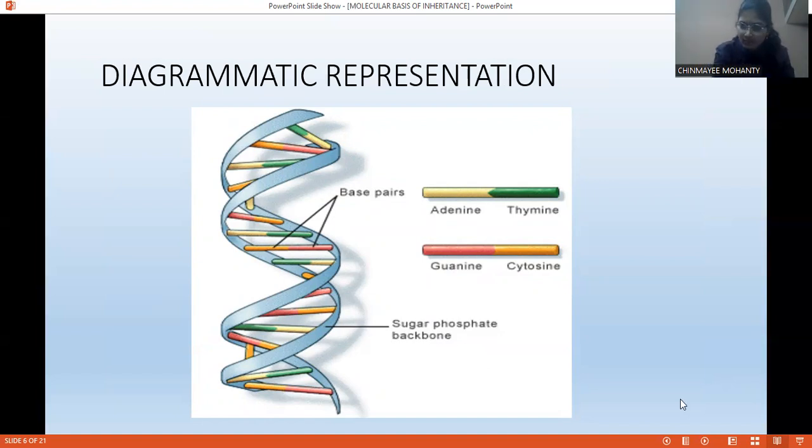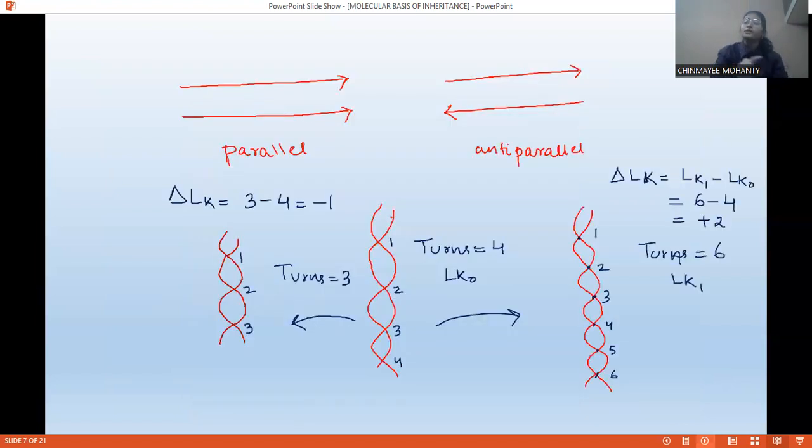Okay. Now, in this session, we are going to study about DNA replication. So before understanding DNA replication, you need to understand certain terms. Okay, in DNA replication, we have heard this term a lot of times: supercoiling. What do you mean by supercoiling? Okay, coiling. I think all of you know what is coiling. And when I'm saying supercoiling, again it is of two types. One is positive supercoiling, one is negative supercoiling.